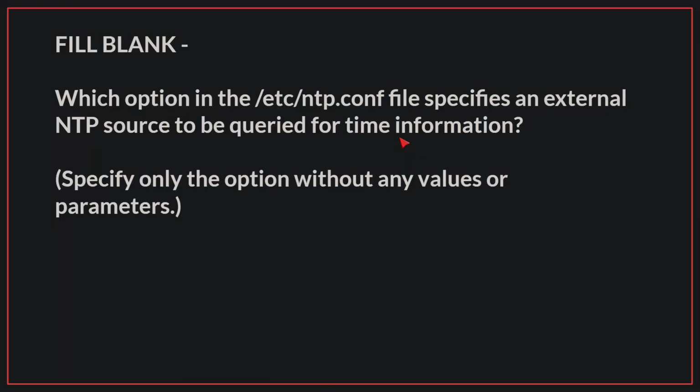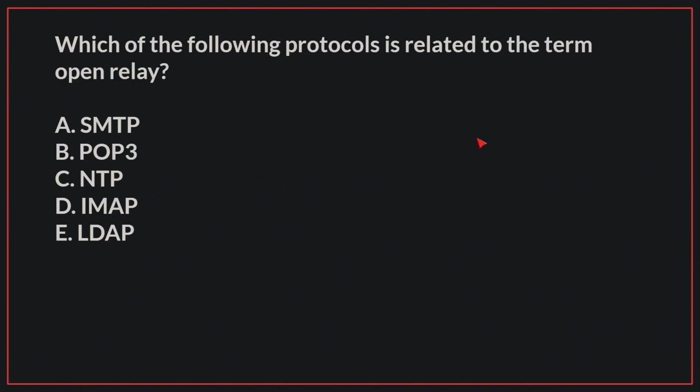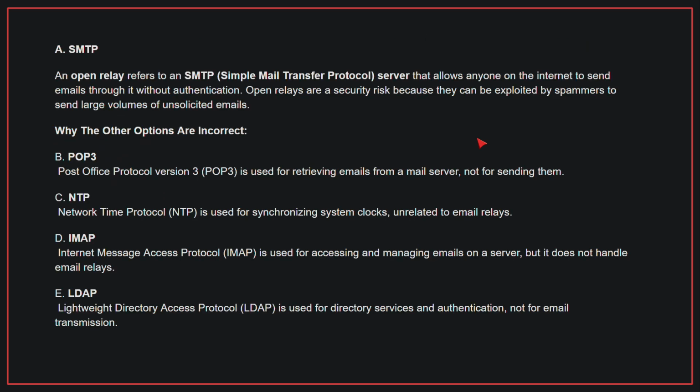Fill the blank. Which option in the /etc/ntp.conf file specifies an external NTP source to be queried for time information? The correct answer is server. Which of the following protocols is related to the term Open Relay? The correct answer is A, SMTP. An open relay refers to an SMTP server that allows anyone on the internet to send emails through it without authentication. Open relays are a security risk because they can be exploited by spammers to send large volumes of unsolicited emails.